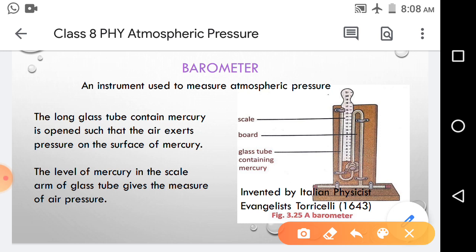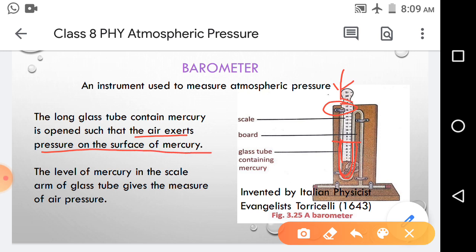Suppose mercury is filled up to that level. It is U shaped, and this mouth is open, so the air outside exerts a pressure from this mouth on the level of mercury. It is written here that air exerts pressure on the surface of the mercury.